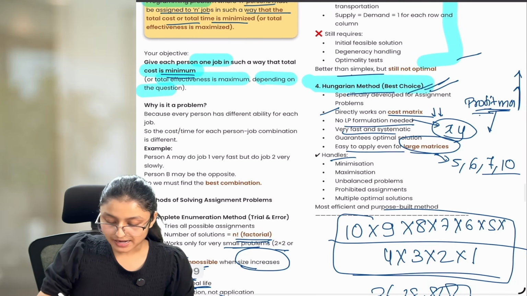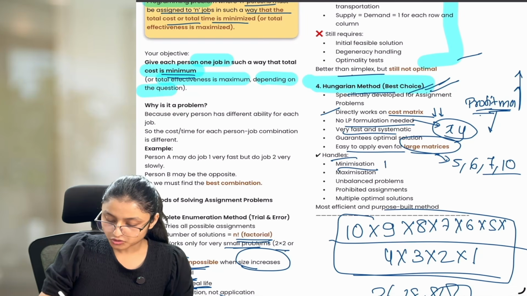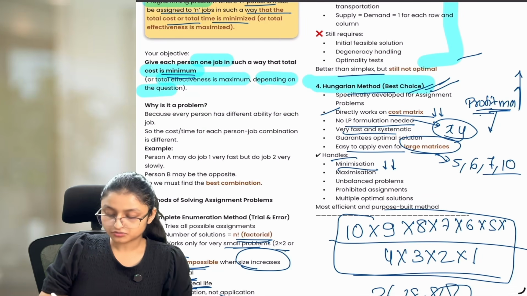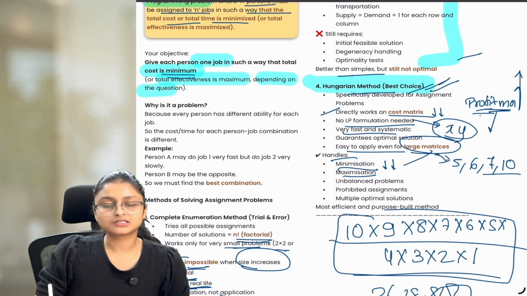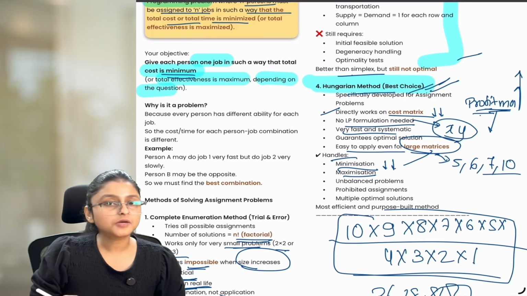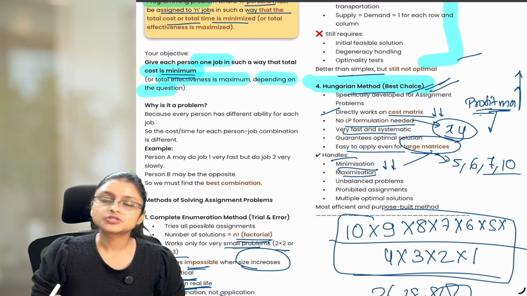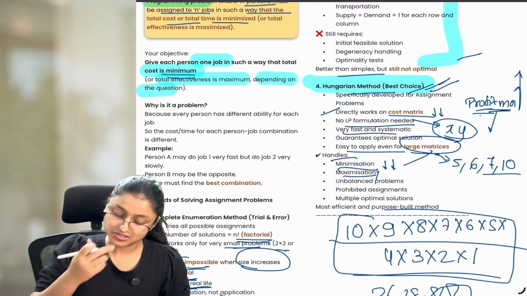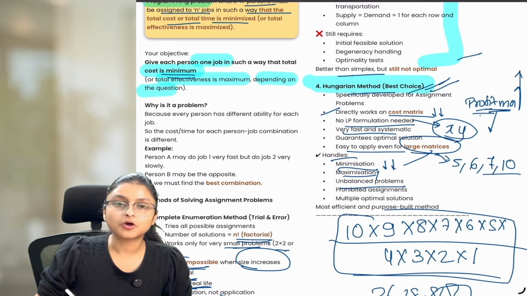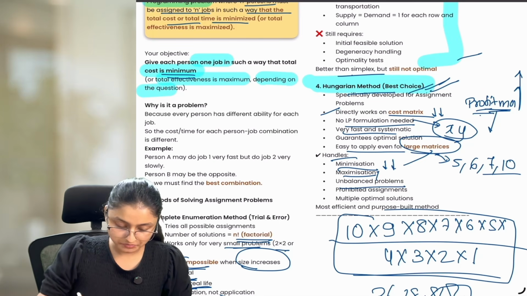This method handles minimization. If you want to minimize your cost or your time, you can use this method. If you want to maximize something, it can be revenue or profit or anything else you want to increase, you can use this method for maximization also. Unbalanced problem. Now what does an unbalanced problem mean?